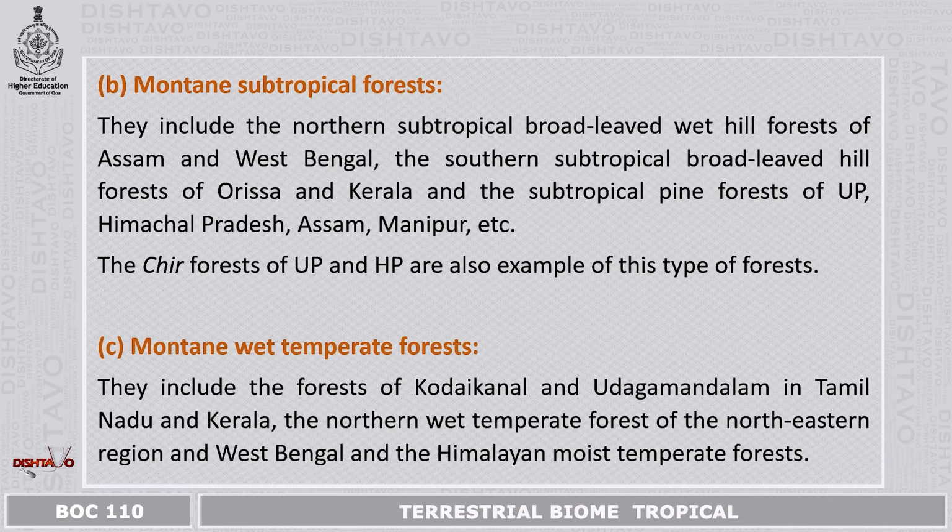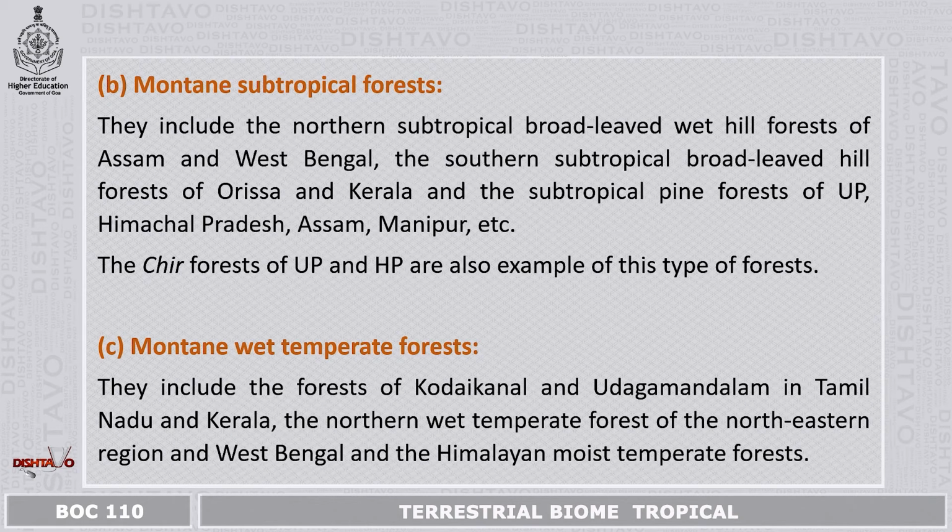The second is montane subtropical forest. They include the northern subtropical broad-leaved wet hill forest of Assam and West Bengal, the southern subtropical broad-leaved hill forest of Orissa and Kerala, and the subtropical pine forest of UP, Himachal Pradesh, Assam, Manipur, etc. The chir forest of UP and Himachal Pradesh are the example of this type of forest.